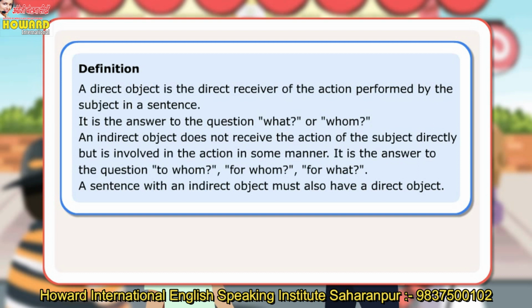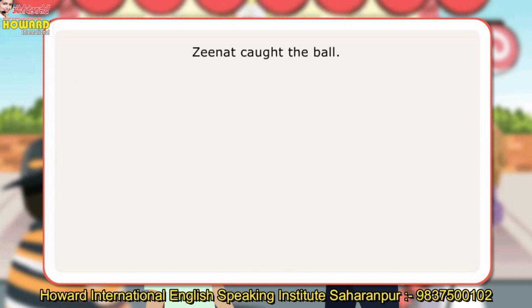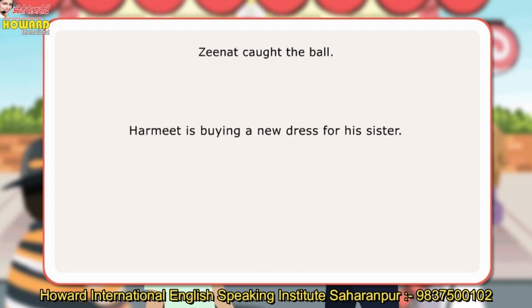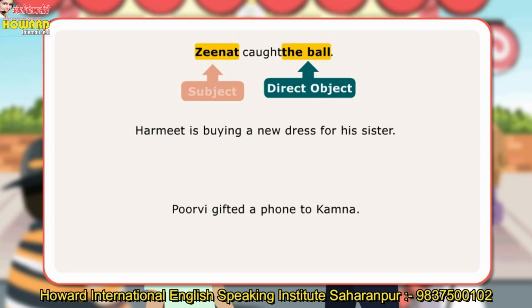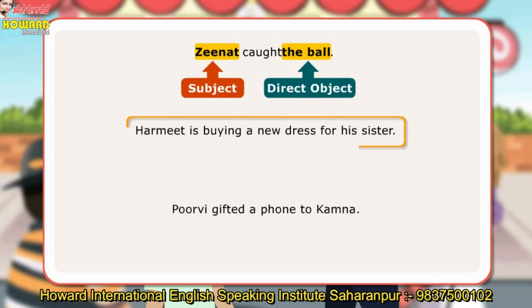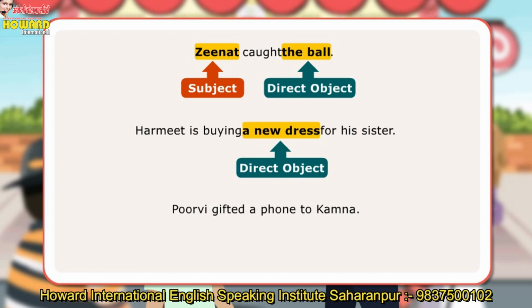Let us look at a few sentences. Zeenat caught the ball. Harmeet is buying a new dress for his sister. Purvi gifted a phone to Kamna. In the first sentence, the ball is the direct object since it is the direct receiver of the action performed by the subject Zeenat.